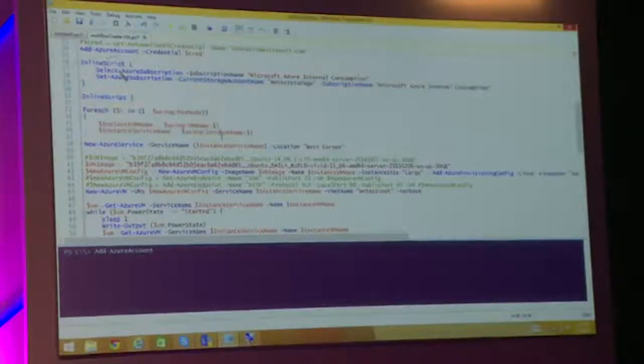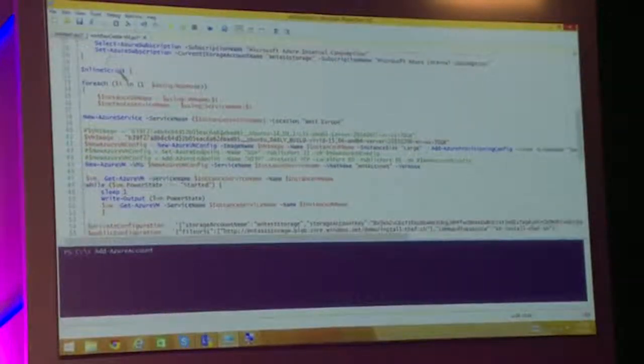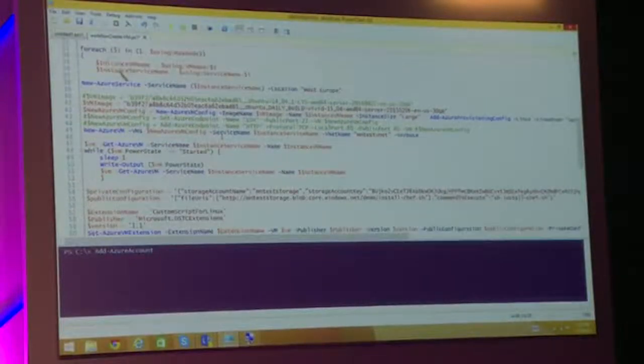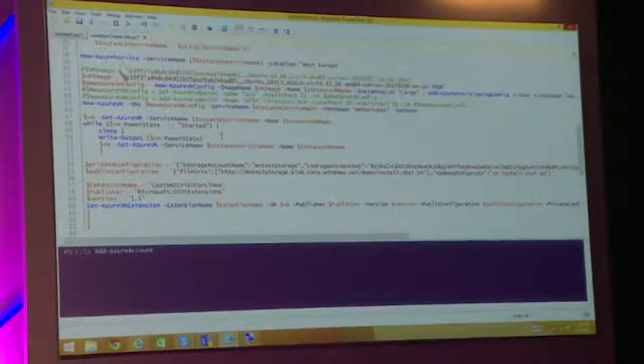And then I have the options to select my subscription and the storage. I'm writing a small for loop where I specify the number of nodes I want, and you run a loop and create that many machines. The rest of it is basically allowing me to create a machine, open the ports, and that kind of stuff.